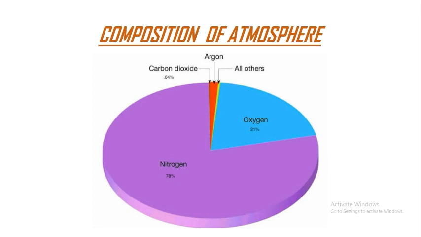So there are other gases in the atmosphere around you, like ozone, which protects us from harmful UV rays. Hydrogen is there, helium, etc. Argon, radon. These gases are also there in the atmosphere. Hydrogen is also very essential for us, because if there was no hydrogen, there would have been no water, because the formula of water is H2O, two atoms of hydrogen and one of oxygen. So hydrogen is also very essential for human beings and for animals also.